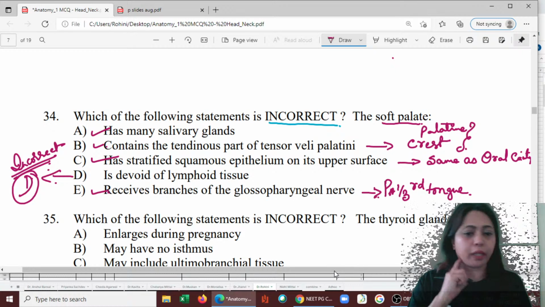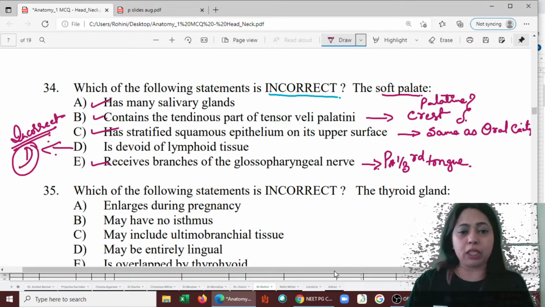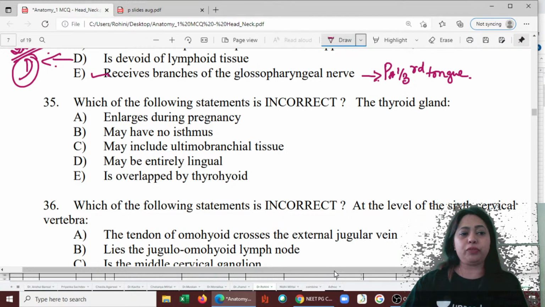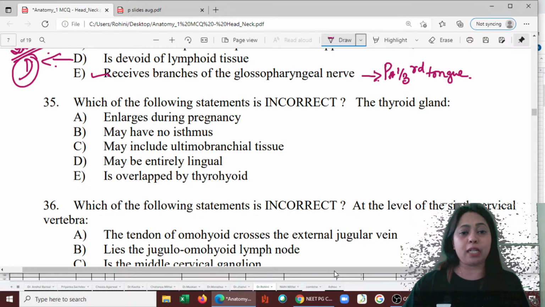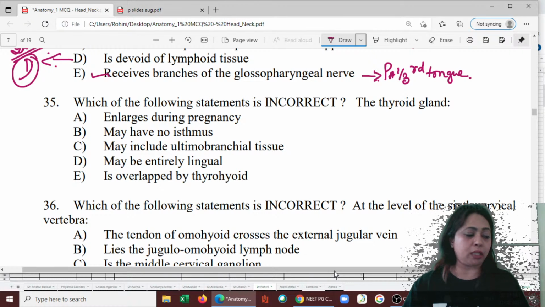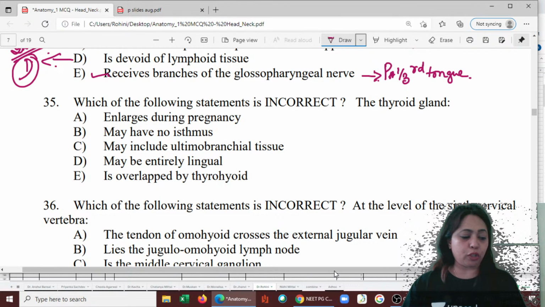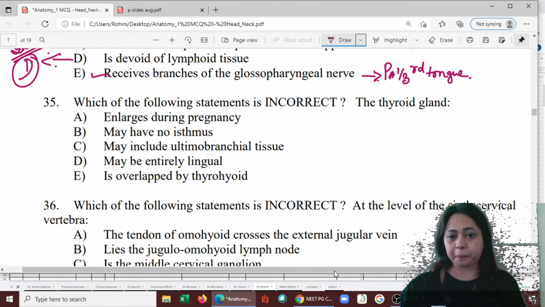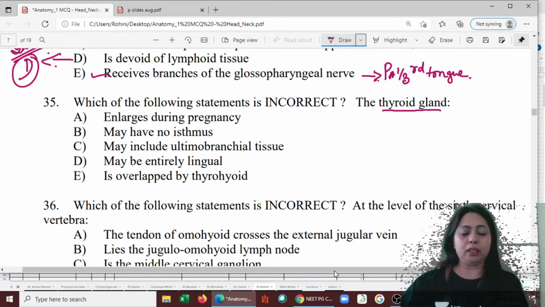Okay. Next, let's go to the 35th one and see what we have. Which of the following statements is incorrect again? Here we have to look at the thyroid gland and see which statement is not correct. Thyroid gland is the keyword.